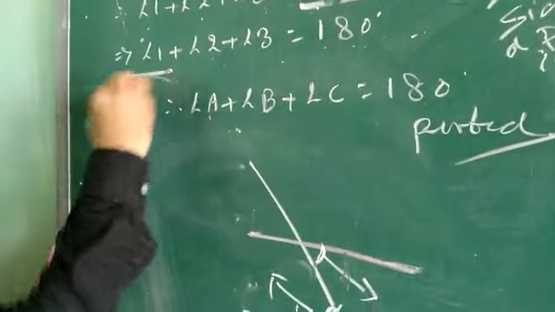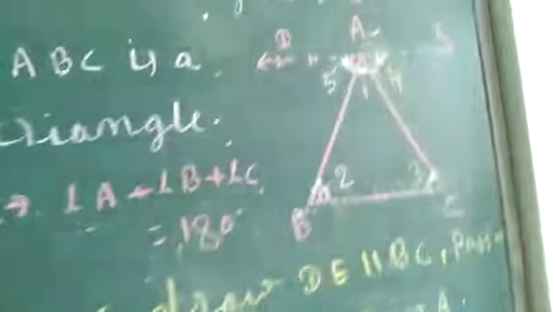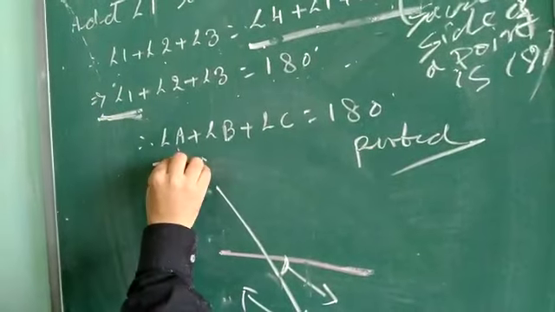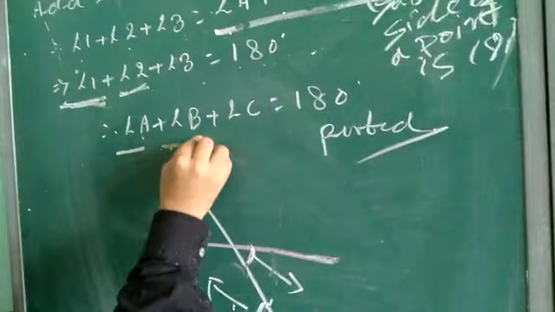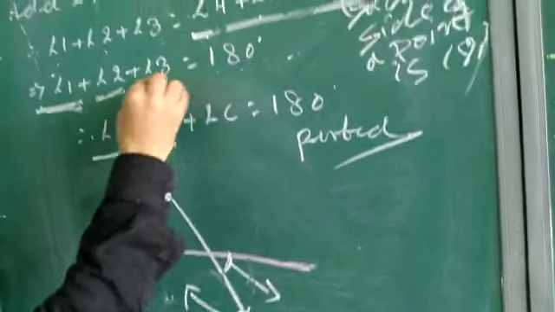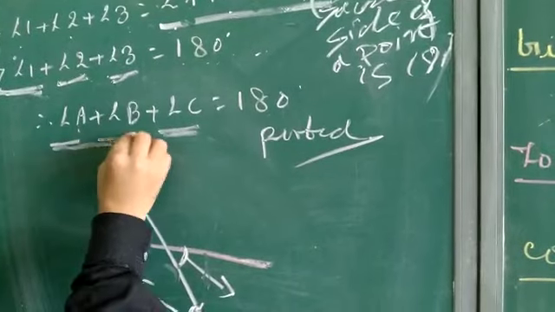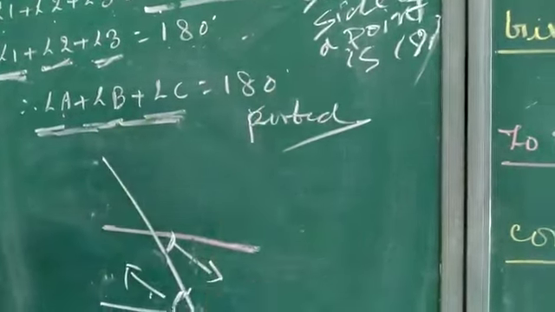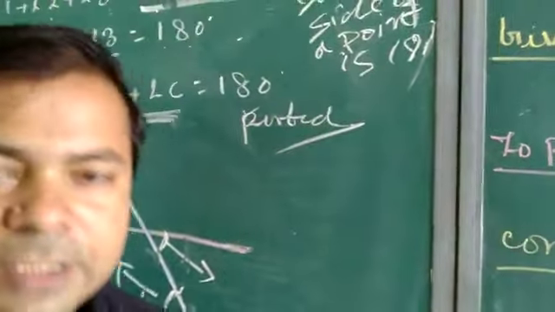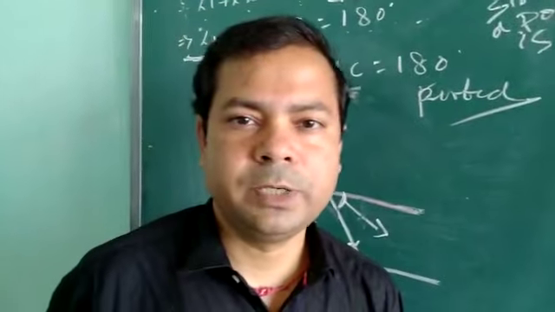What is angle 1? Here angle 1 is equal to angle A. So instead of angle 1 we can write angle A, instead of angle 2 we can write angle B, and instead of angle 3 we can write angle C. This implies angle A plus angle B plus angle C is equal to 180 degrees. This is called the angle sum property of the triangle.